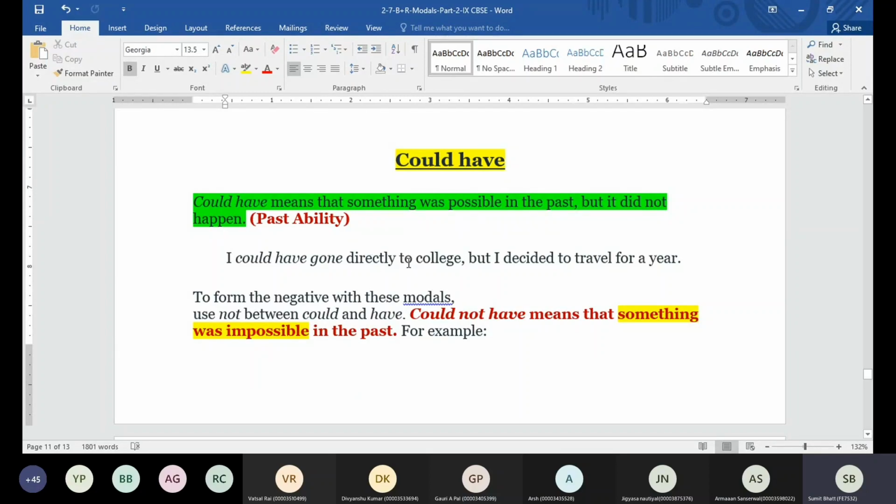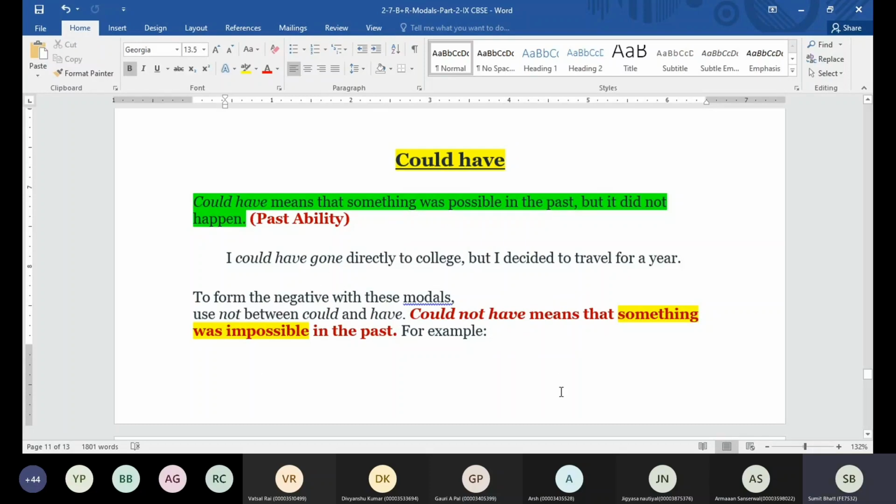Like I could have gone directly to college, but I decided to travel for a year. So he's saying that the person had the ability to go to any college, but he decided to travel for a year. In this case, we can also go for would have. That means this thing was possible, but the person decided something else. We can also use would have in this sentence. But if we use could have, it is going to talk about the past ability. Would have is going to talk about the past possibility.